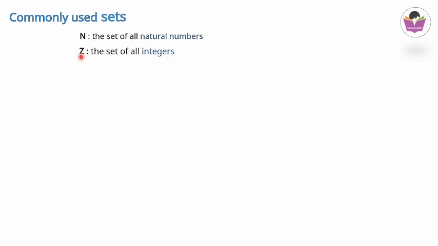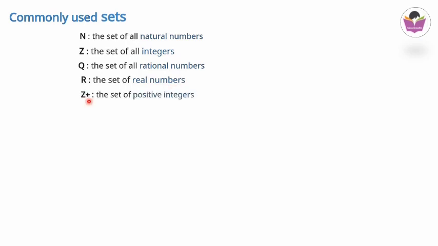If Z is there, then we have to identify that it represents the set of all integers. Next, Q stands for the set of all rational numbers, and next, R stands for the set of all real numbers, and Z plus is the set of all positive integers. Z stands for the set of all integers.